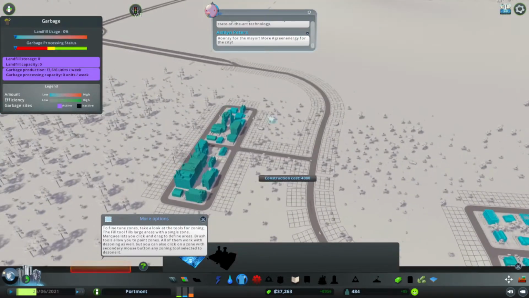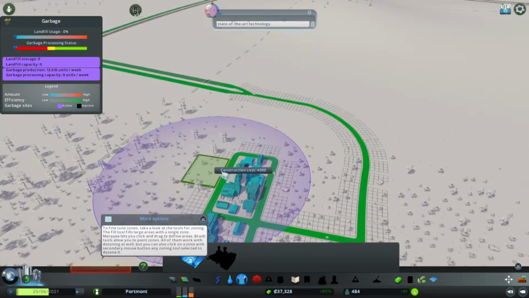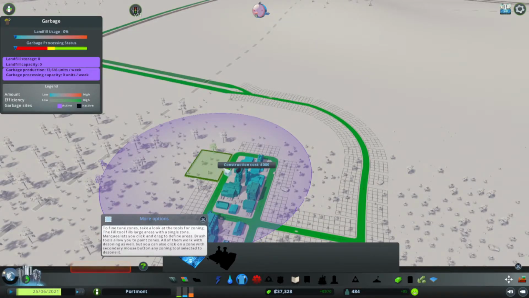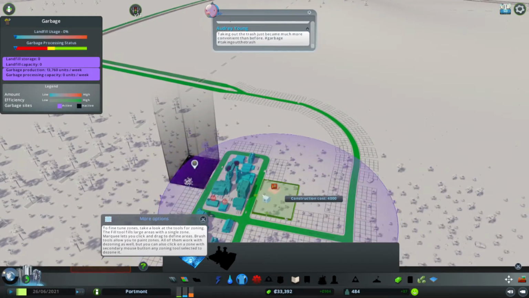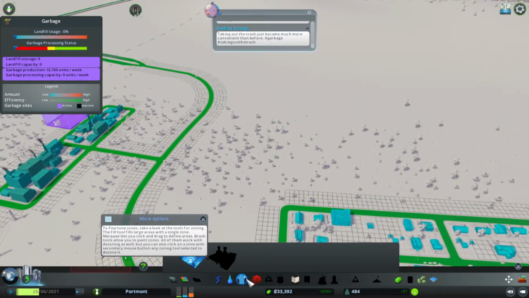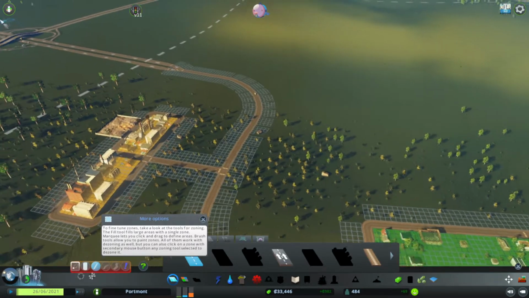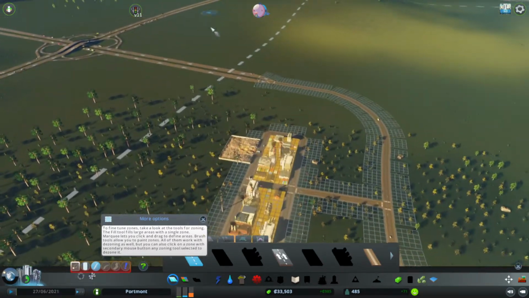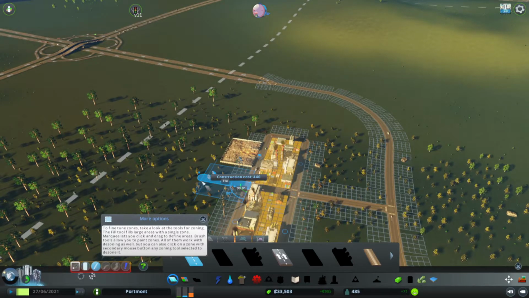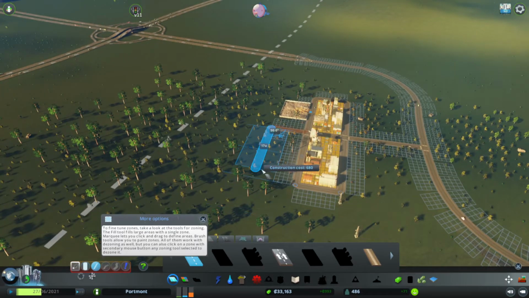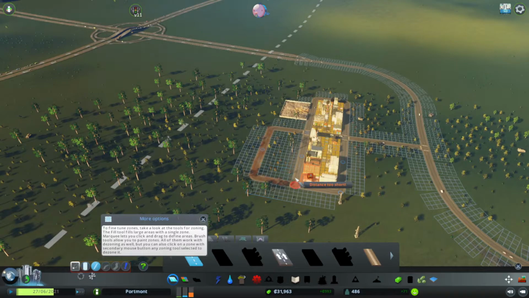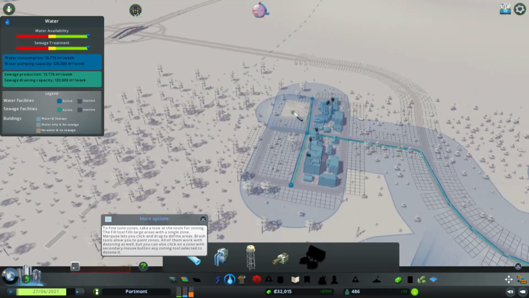Fantastic. Alright, landfill. I want to put it over in the industrial area because it pollutes the ground. And the factories are also polluting the ground. So we can just chuck it over here and then it can just be in its section of dirty polluted area. I can see that my orange bar is starting to go up. So I'm going to expand my area over here a little bit. Make sure that there's water to that.